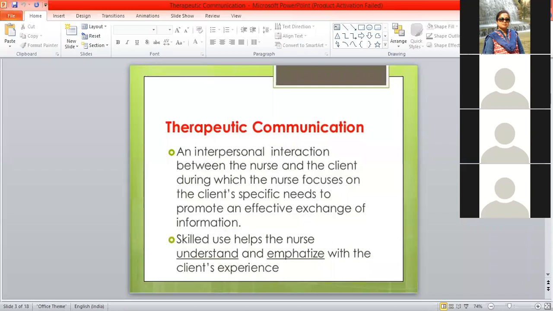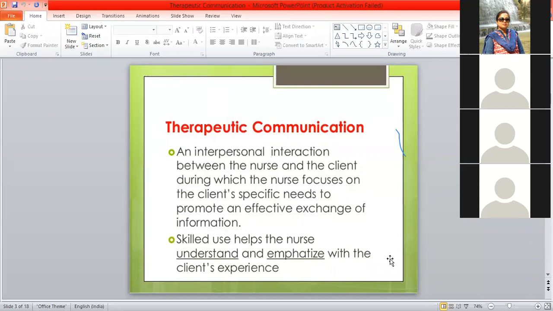Until and unless the nurse is able to identify the need of the patient, we will not say that therapeutic communication has occurred. You as a nurse have to identify and prioritize his need. Suppose a patient is complaining of pain.